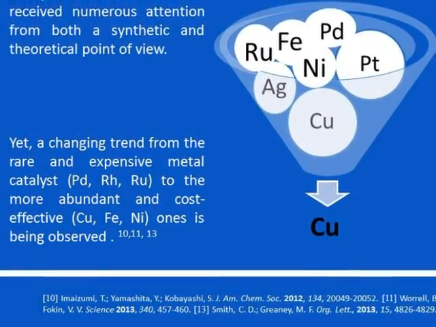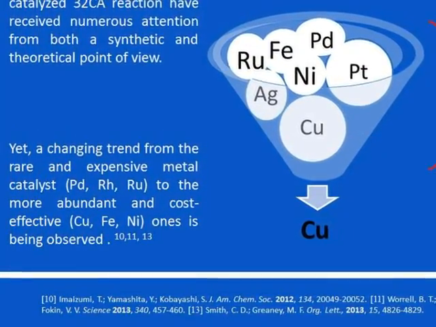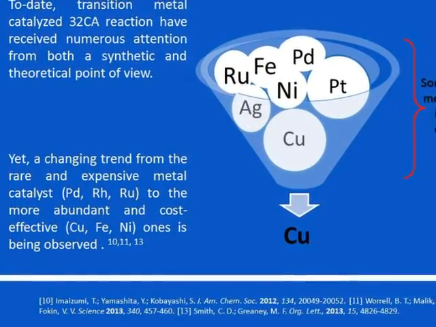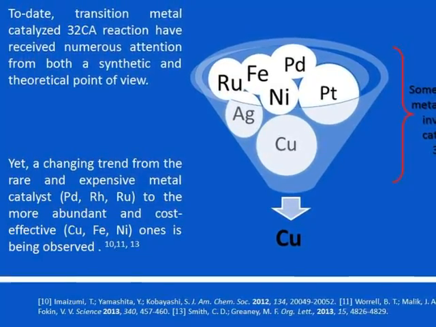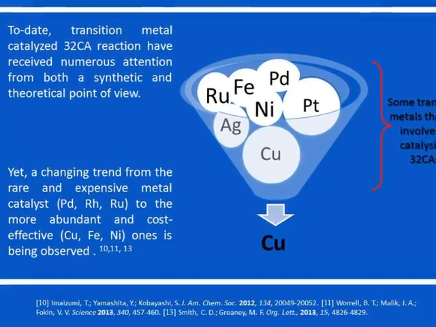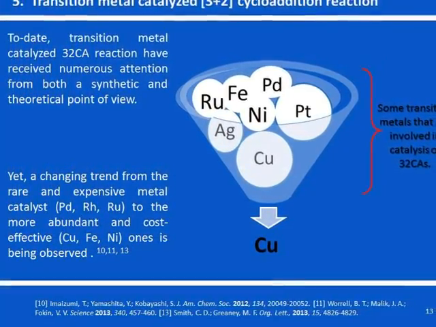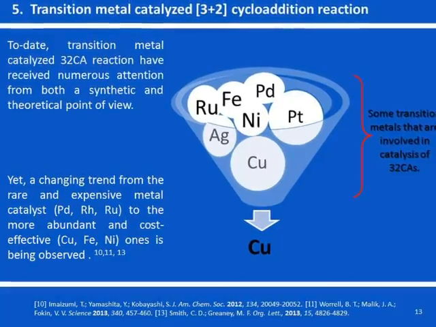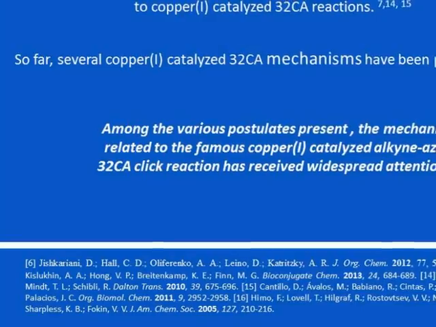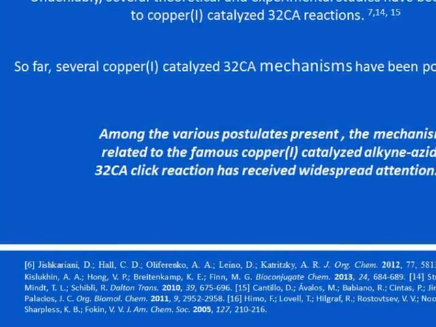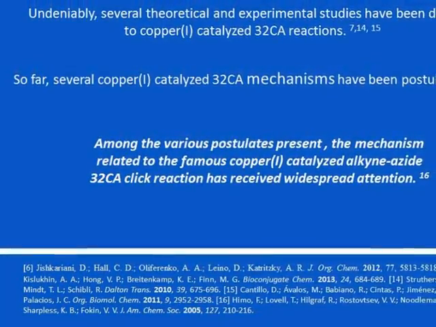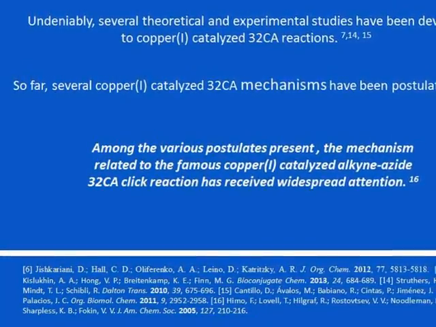There is numerous attention on transition metal catalyzed 3+2 cycloaddition reaction from both synthetic and theoretical points of view. However, we can observe a changing trend from expensive metal catalysts to more readily available and cost-effective transition metals. In particular, there are several studies, be it theoretical or experimental, on the copper(I) catalyzed 3+2 cycloaddition reactions.